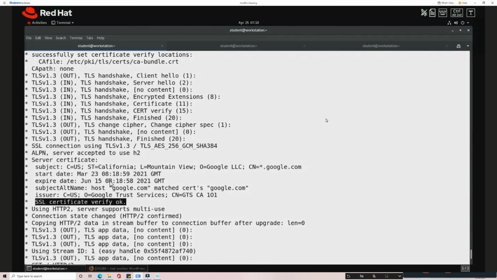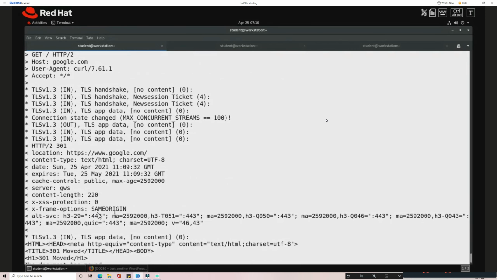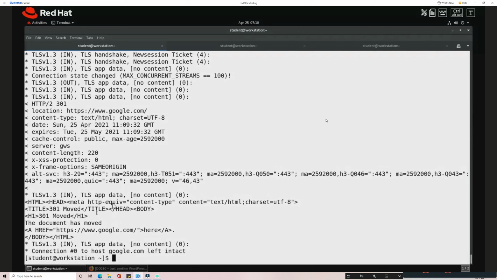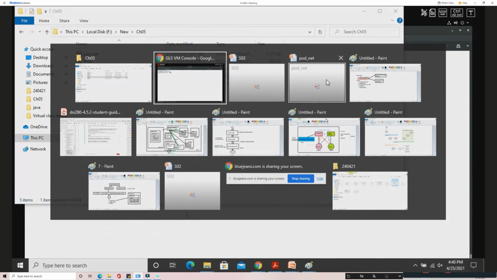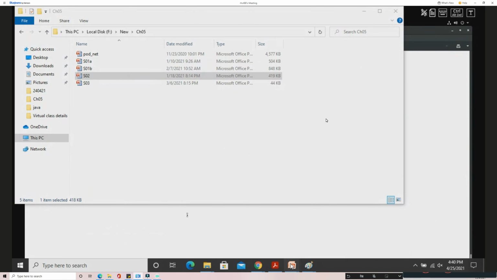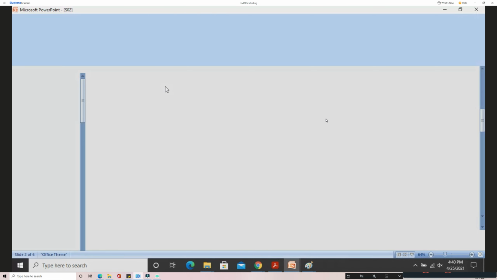These are the initial things that happen when the communication between the secure server and the client takes place. Once everything is fine, finally the handshakes are completed. Then you see the actual data over here. And this is what secure communication is.